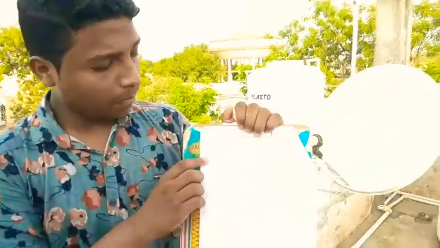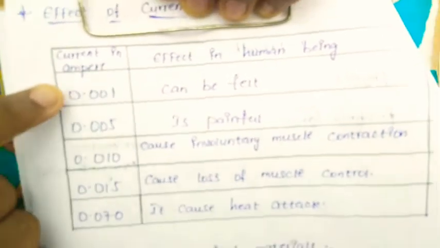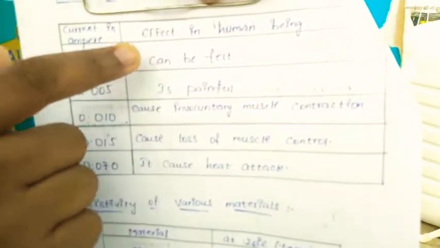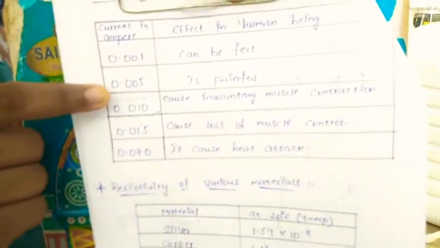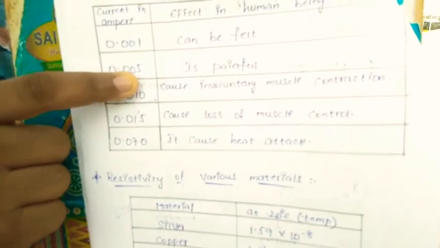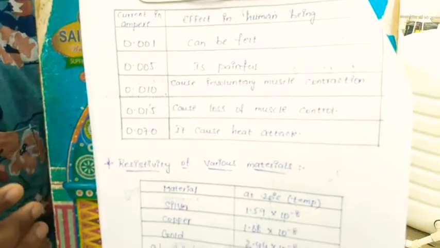Here observe, when the human body is exposed to 0.001 ampere current, the human will feel it. When the human body is exposed to 0.005, it is painful, with muscle contraction.